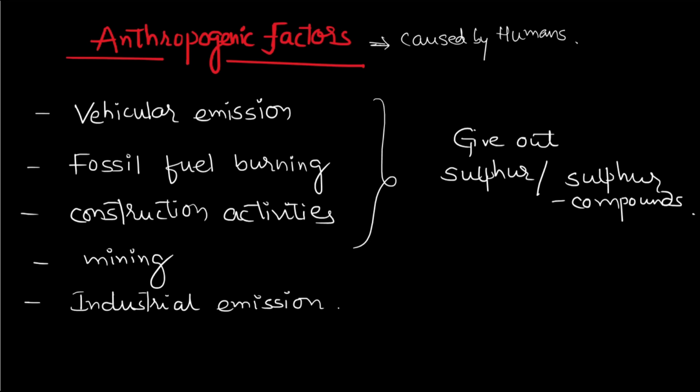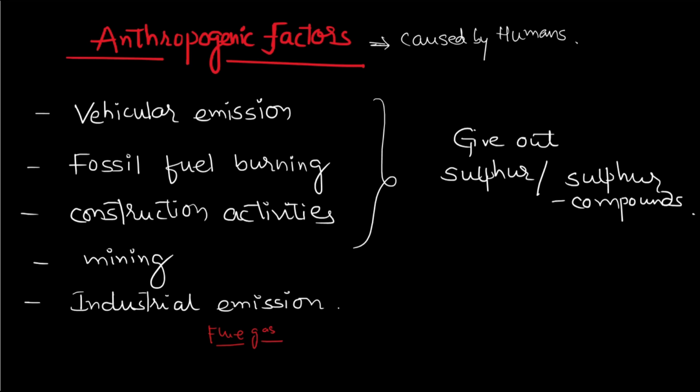Fossil fuel burning is another example. Construction activities and mining also give rise to sulfur. And also industrial emission, which gives out flue gas that also consists of sulfur.